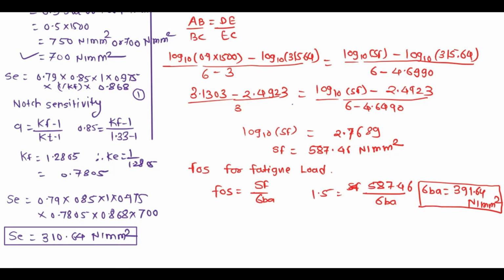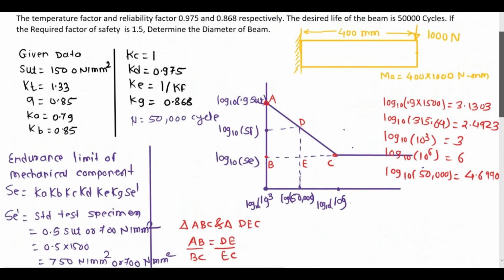Next, we have to calculate the diameter of the beam. The beam has a circular cross section, so the bending stress formula for a circular bar is 32 MA divided by pi d cube. We have already seen the maximum bending moment for this bar, which is 400 into 1000.